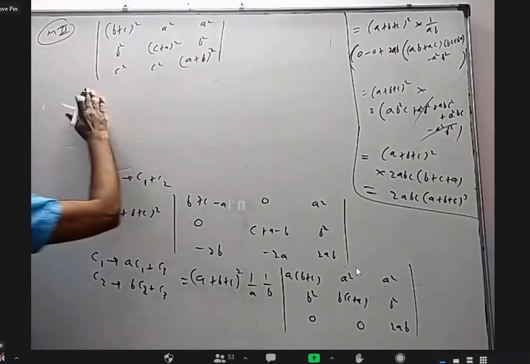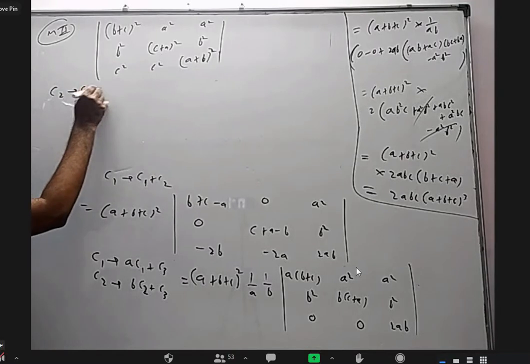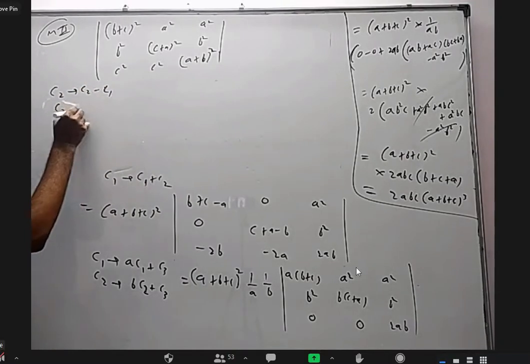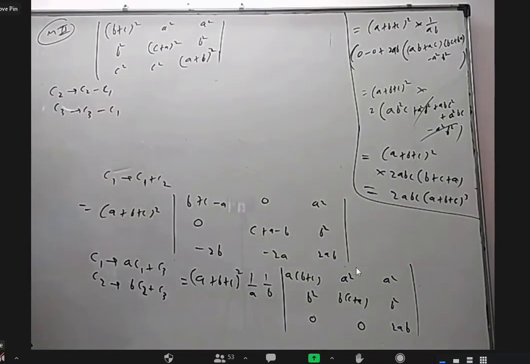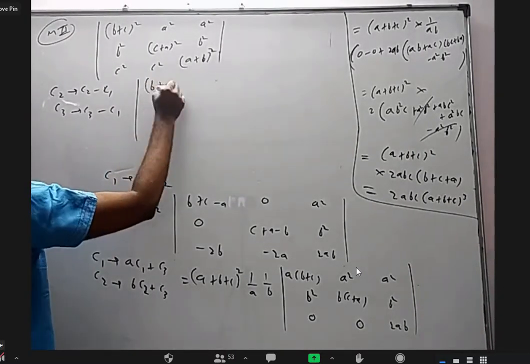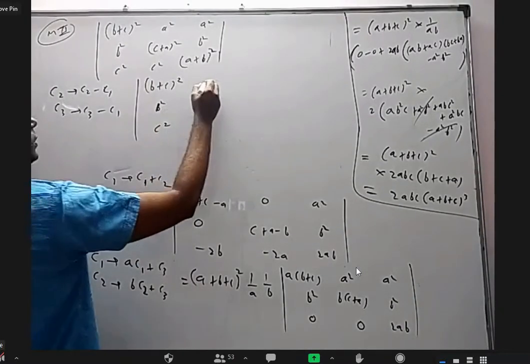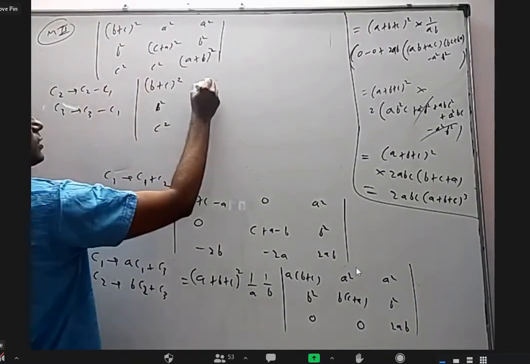I'm just trying that. I want to write column 2 as column 2 minus column 1, column 3 as column 3 minus column 1. Then I will get B plus C whole square, B square, C square. Now here, from this minus this, I'll directly factorize due to lack of place.